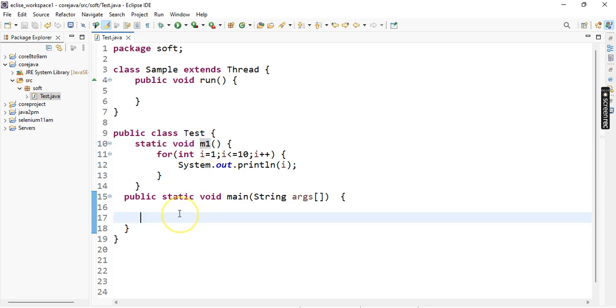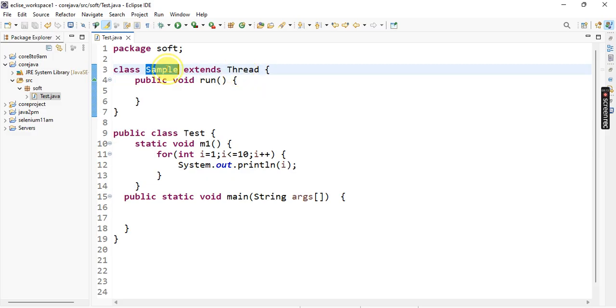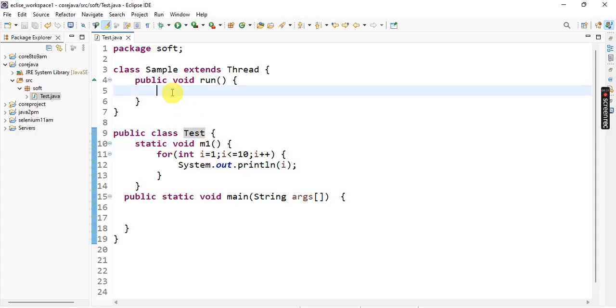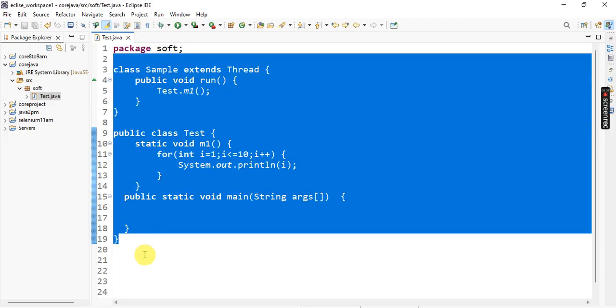So that's done. Here I create one Thread class. The Thread class's default executable method is the run method, but I am not defining any logic yet. Here I want to call the m1 method. So how to call it? That is a static method, so using the class name I can call it. This is done.